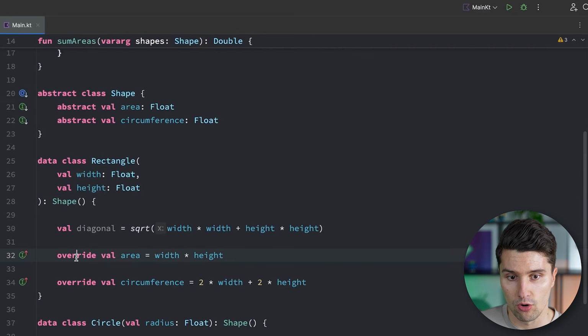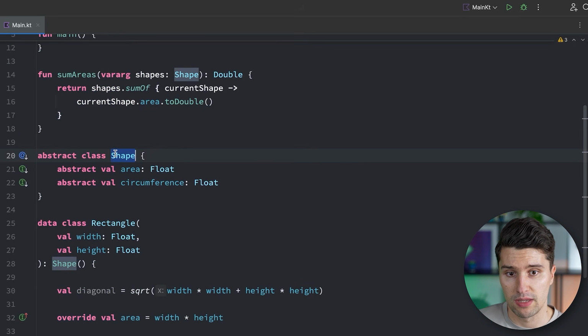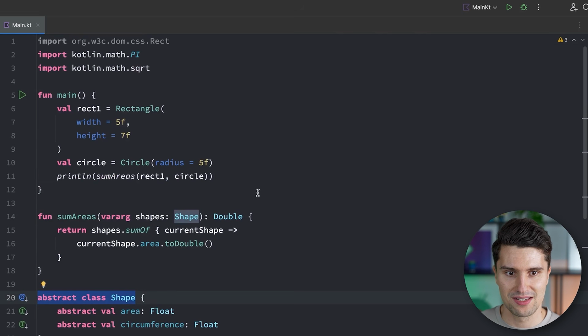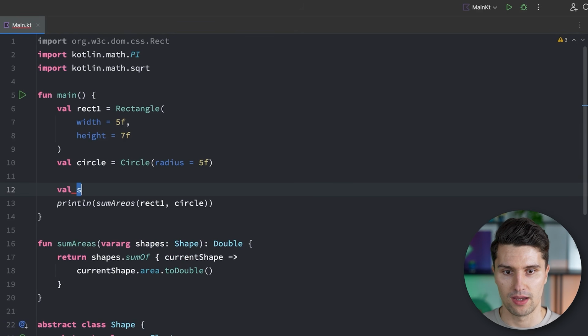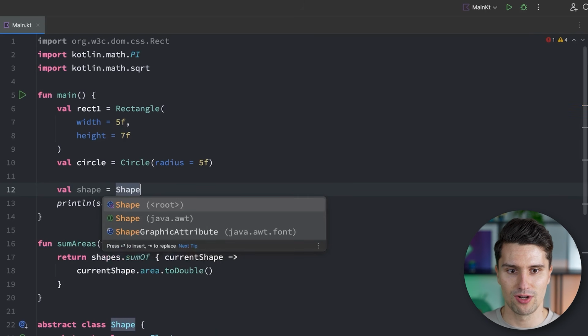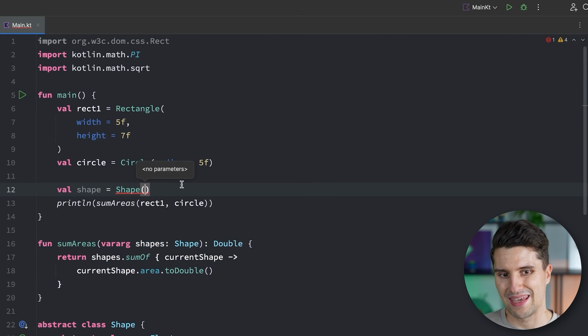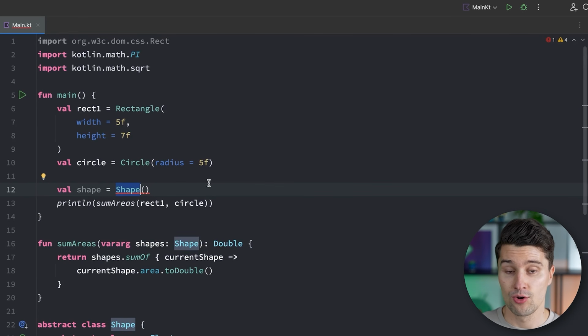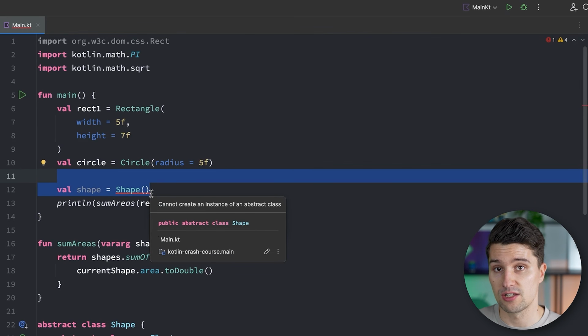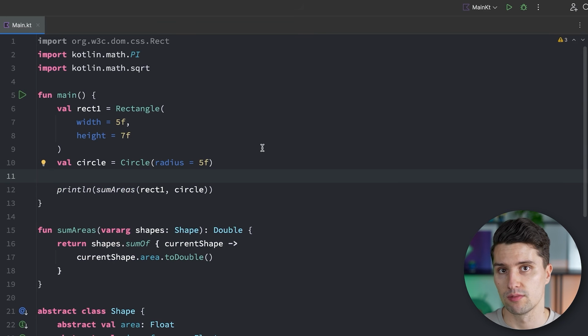And that again works via override. And abstract classes also have the behavior that we can't create instances of this abstract class directly. So we can't simply say that, hey, I just create a generic shape. This doesn't work because we can't create instances of abstract classes. We can only create instances of child classes of an abstract class. And this is what we call inheritance in object-oriented programming.